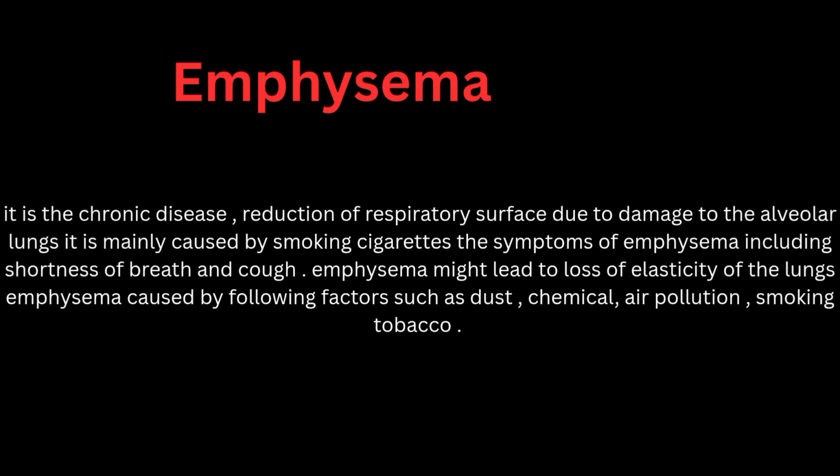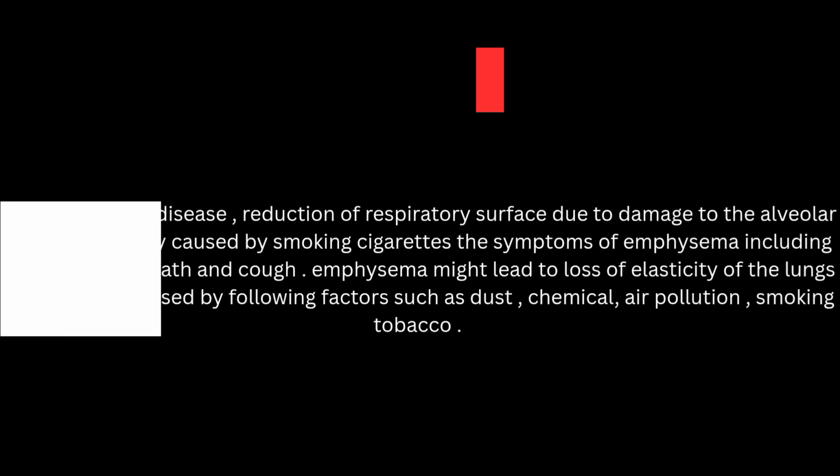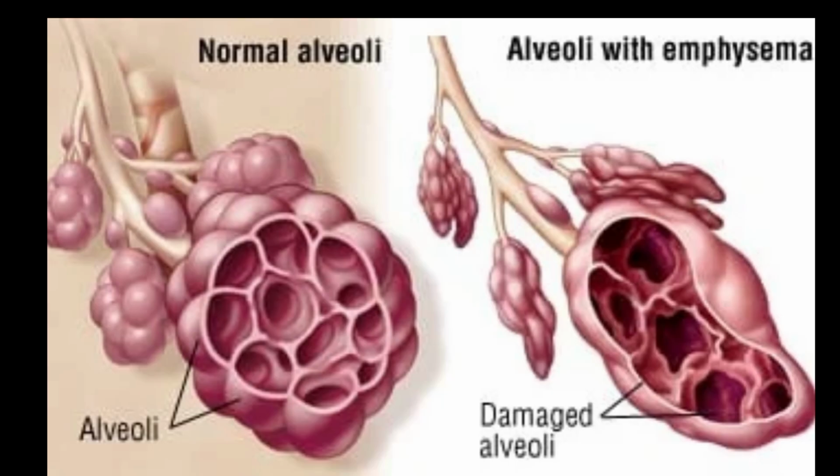Emphysema. It is a chronic disease: reduction of respiratory surface due to damage to the alveoli of the lungs. It is mainly caused by smoking cigarettes. The symptoms of emphysema include shortness of breath and cough. Emphysema might lead to loss of elasticity of the lungs. Emphysema is caused by the following factors such as dust, chemicals, air pollution, smoking, tobacco. Emphysema disorder diagram. Here we can see the damaged alveoli due to emphysema disorder.